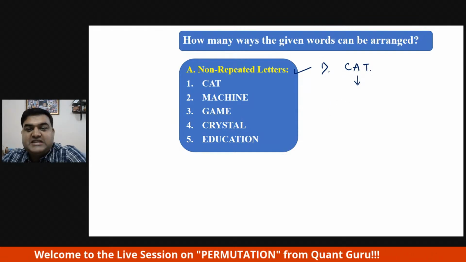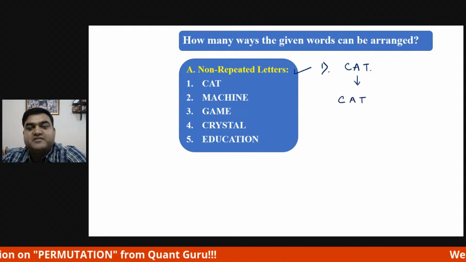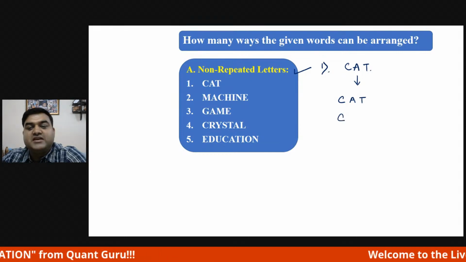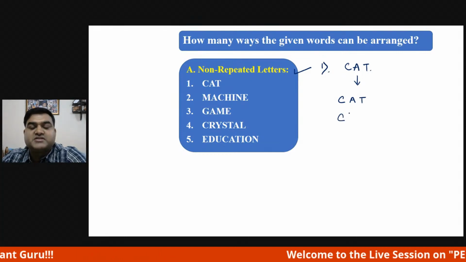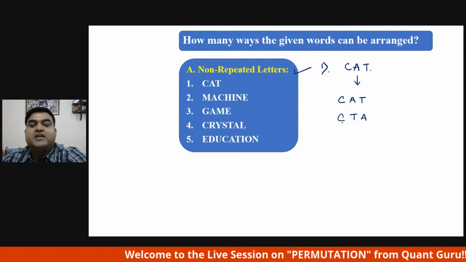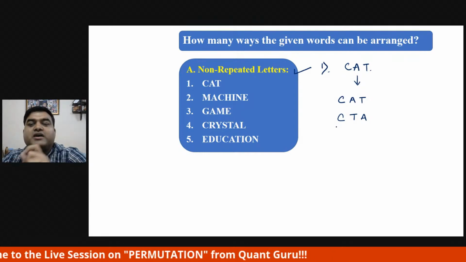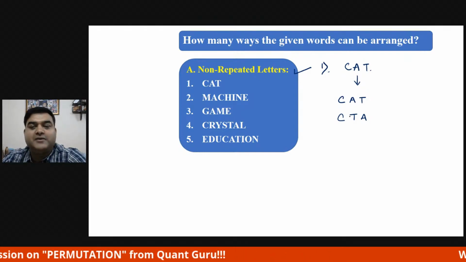Now, CAT, starting with C, A will come and T will come. Starting again with C, A and T can interchange the place, so T and A. Now, starting with C, can we have any other fashion? No, we cannot rearrange A and T other than this.